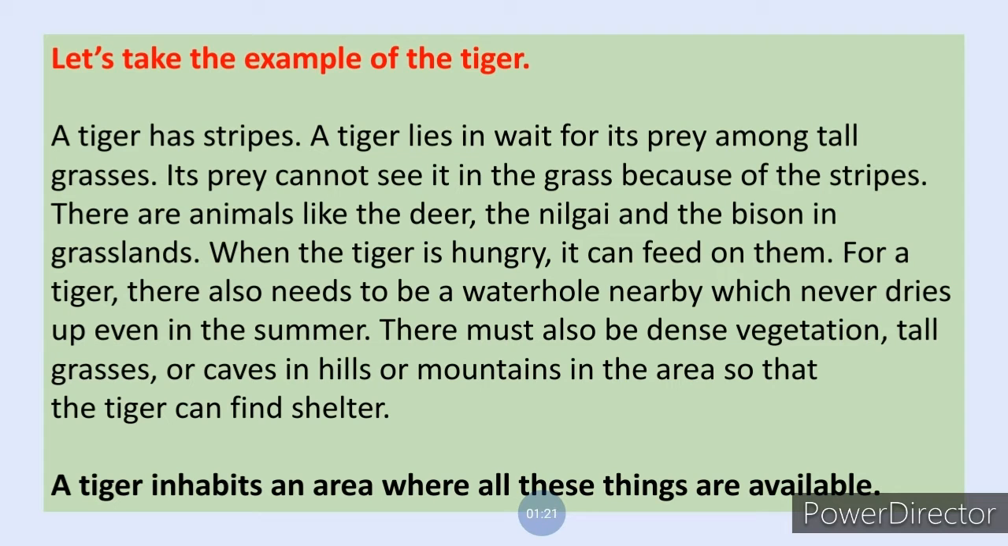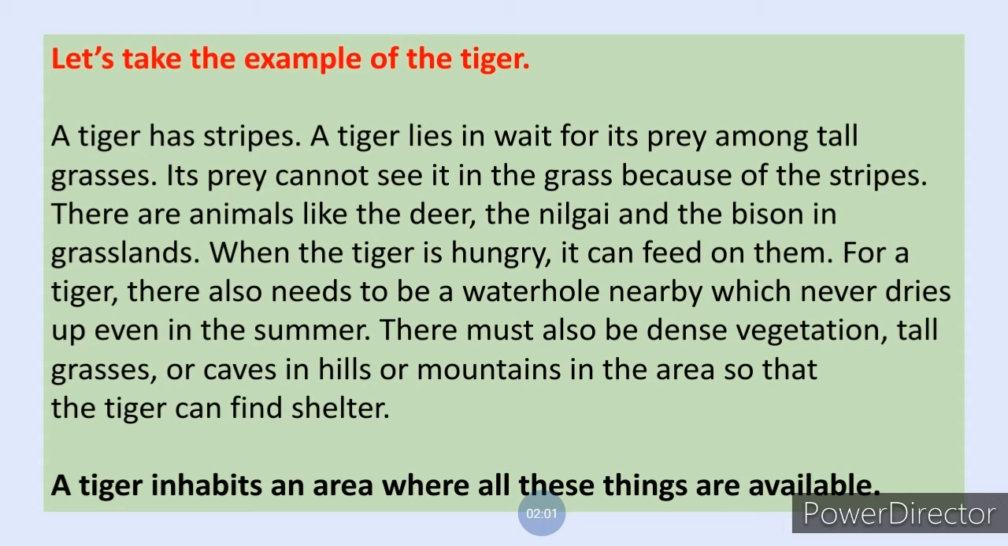For a tiger, there also needs to be a water hole nearby. A water hole means a water body, like a small pond or a river side, which never dries up even in summer. There must also be dense vegetation. Dense means large. Vegetation means a big area with lots of green plants of different types. Then tall grasses or caves in hills or mountains in the area, so that the tiger can find shelter.